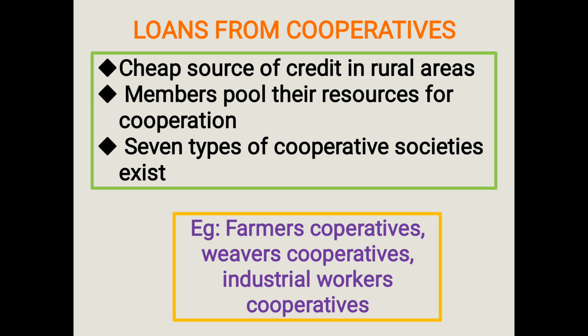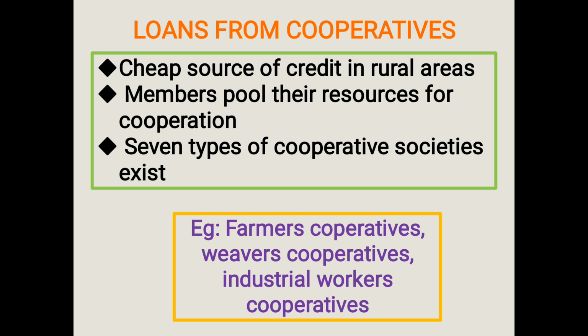In that cooperative society, how many farmers? The Krishak cooperative consists of 2,300 farmers as members. What will these 2,300 farmers do?